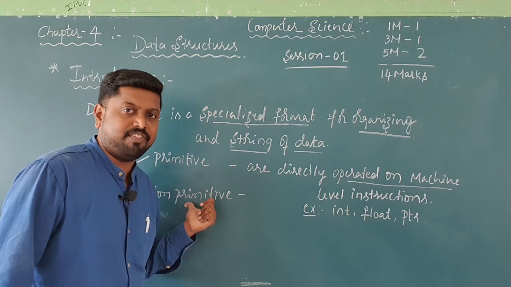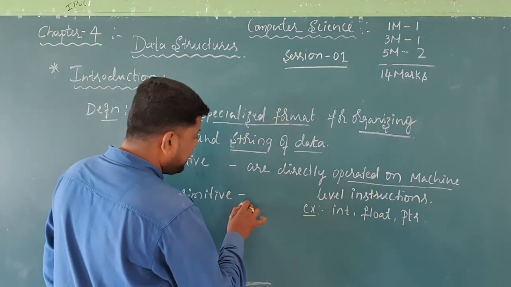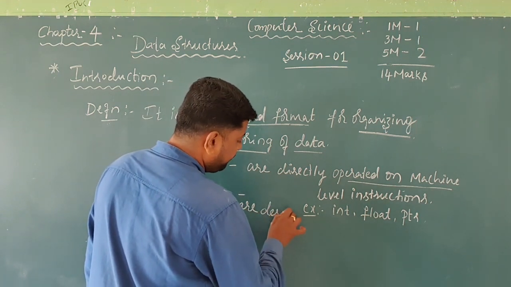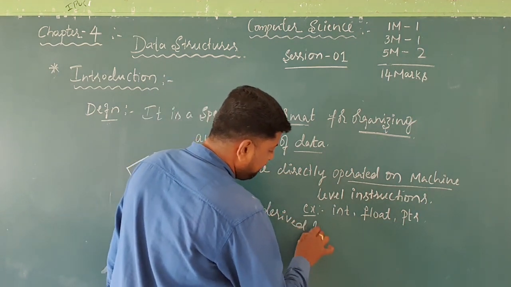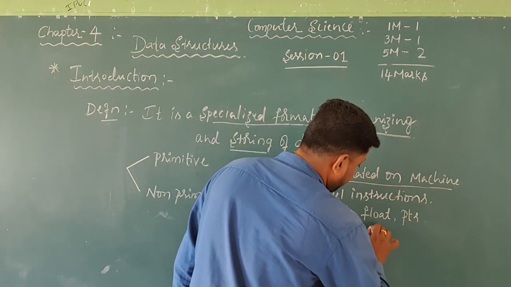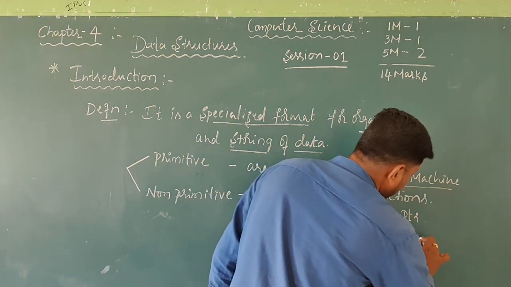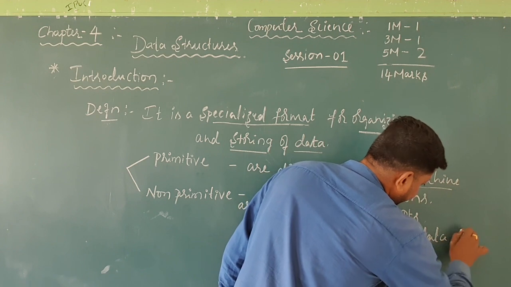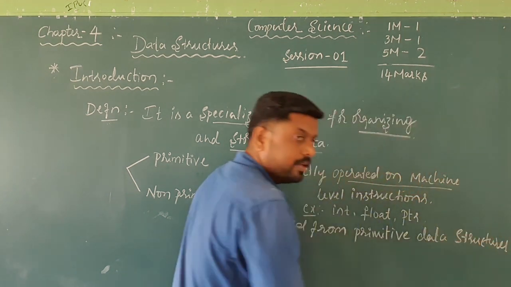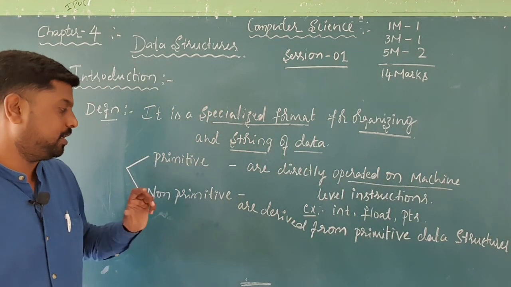That's why the definition of the non-primitive data structure is, these data structures are derived from primitive data structures.